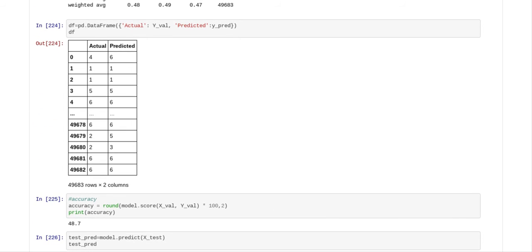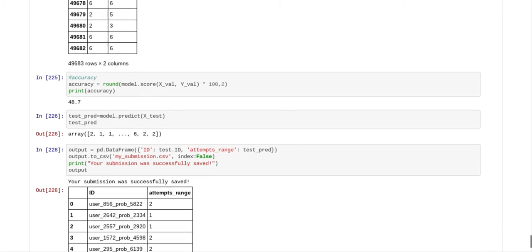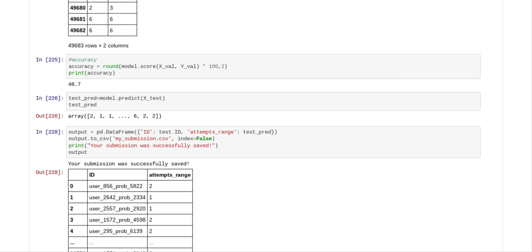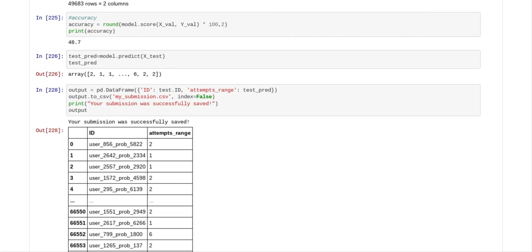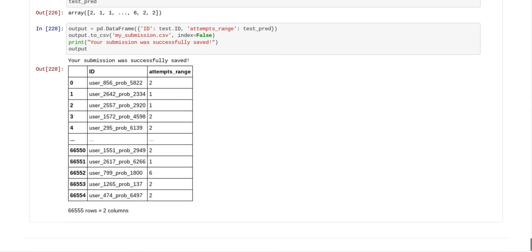So we checked the data frame to compare the actual values against the predicted values so you can have a look and see for yourself. We checked the accuracy of that, and it was 48%. Now what we did was test the test set, and this is the outcome of your test set. Obviously we don't know what the outcome is because Analytics Vidhya has that. We put the outcome into a data frame with the ID as test ID and attempts range as test pred, and then we created a submission file and downloaded it.